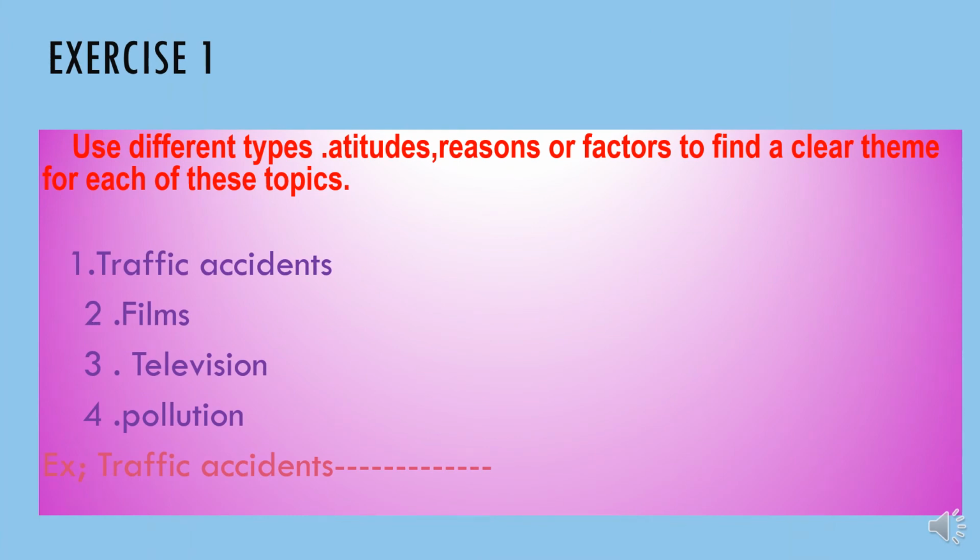Hi children, in this slide we are concerned with using different types, attitudes, reasons or factors to find a clear theme for each of these topics. You will be given four topics: traffic accidents, films, television, pollution. When we are talking about traffic accidents, children, there are many types of accidents. You can concern yourself with types. What are the types?